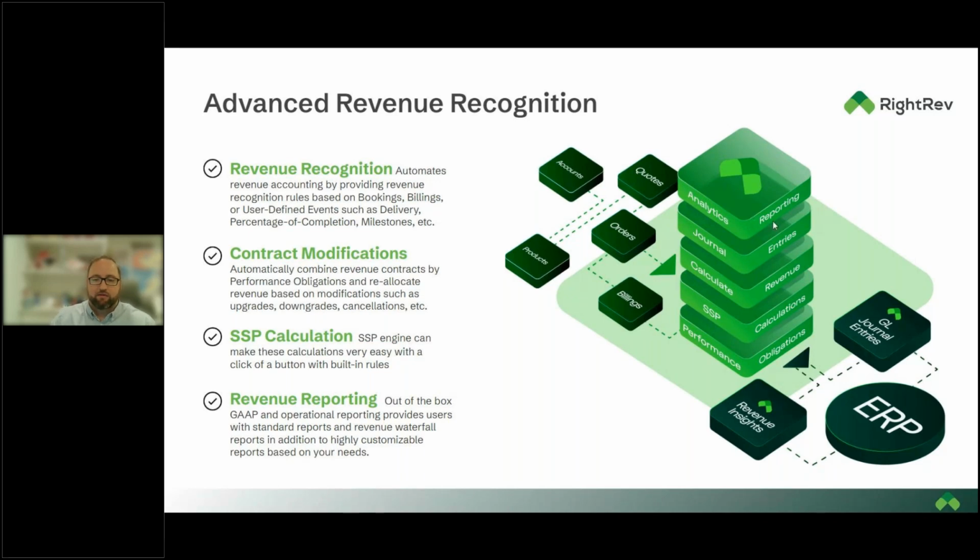To the right, we highlight the flow of data into RightRev and how that works. We consider ourselves to be system agnostic, both upstream and downstream to your ERP. What I mean by that is we are built with strong API connections and API connectors. Utilizing those connections and API calls, we're able to work with any upstream platform to pull in your orders, your quotes, your billings, whatever information you need to pull into RightRev. And then on the back end, as far as how we interact with your ERP, we would be processing journal entries and posting those through those API calls directly to those ERP engines.